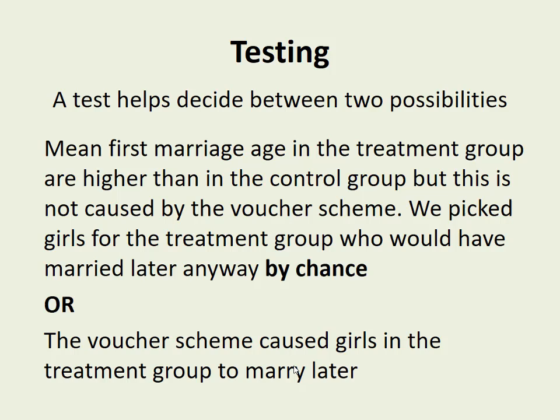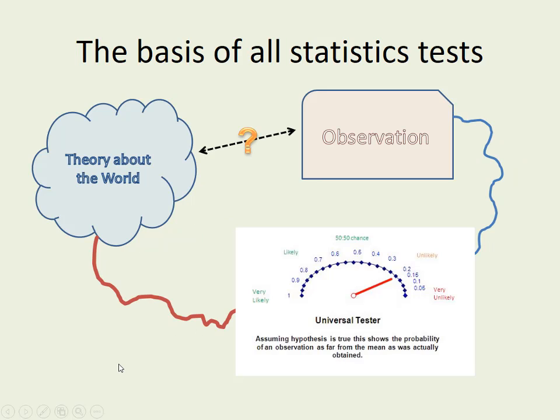Let's get to the next slide. So this is the basis of all statistics tests you will ever meet. In any statistics test, you have got some theory about the world, and you've also got some evidence, some data. And the idea is that you believe something about the world and you observe the data. And if the data fits in well with your theory, so if I expect this to happen and I see that, it's not surprising, then you quite happily go along with the theory about the world.